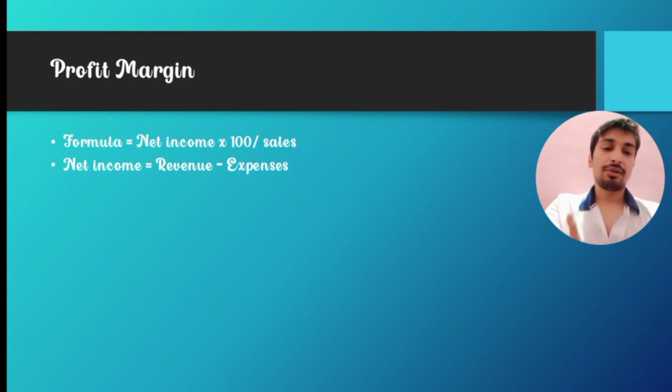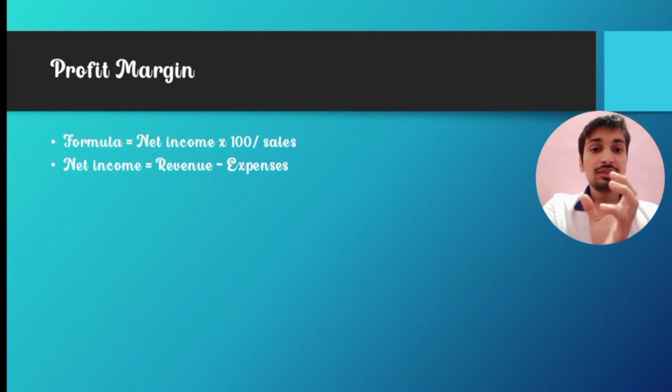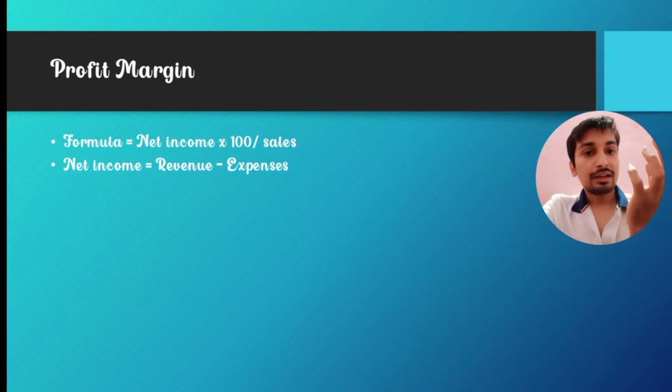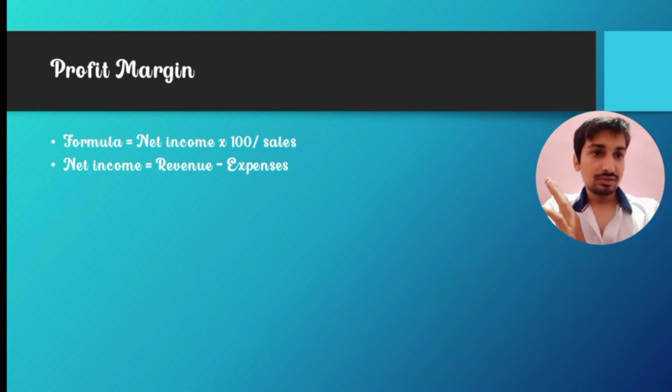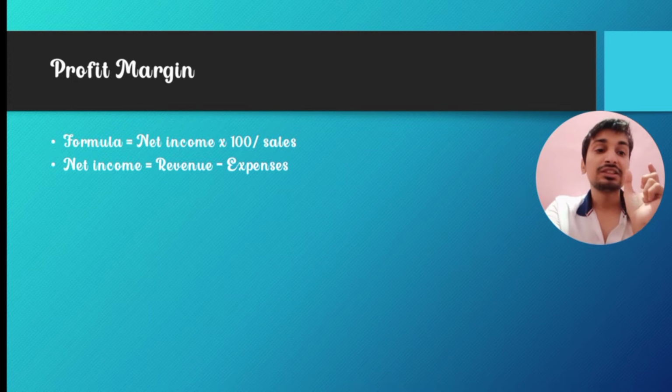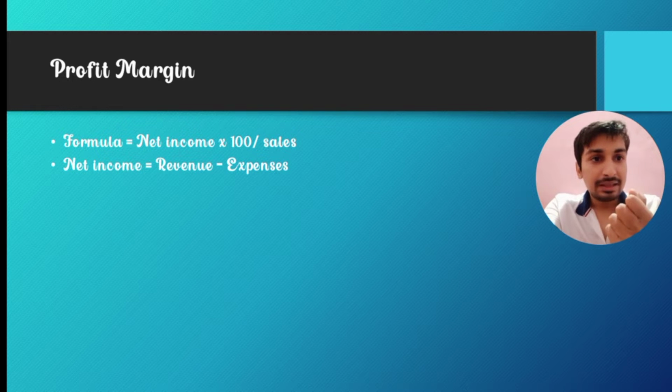Now what is profit margin? Profit margin is the net income divided by the sales, multiplied by 100. So that is a percentage. Profit margin is the percentage of net income the company is making per sale it is doing.